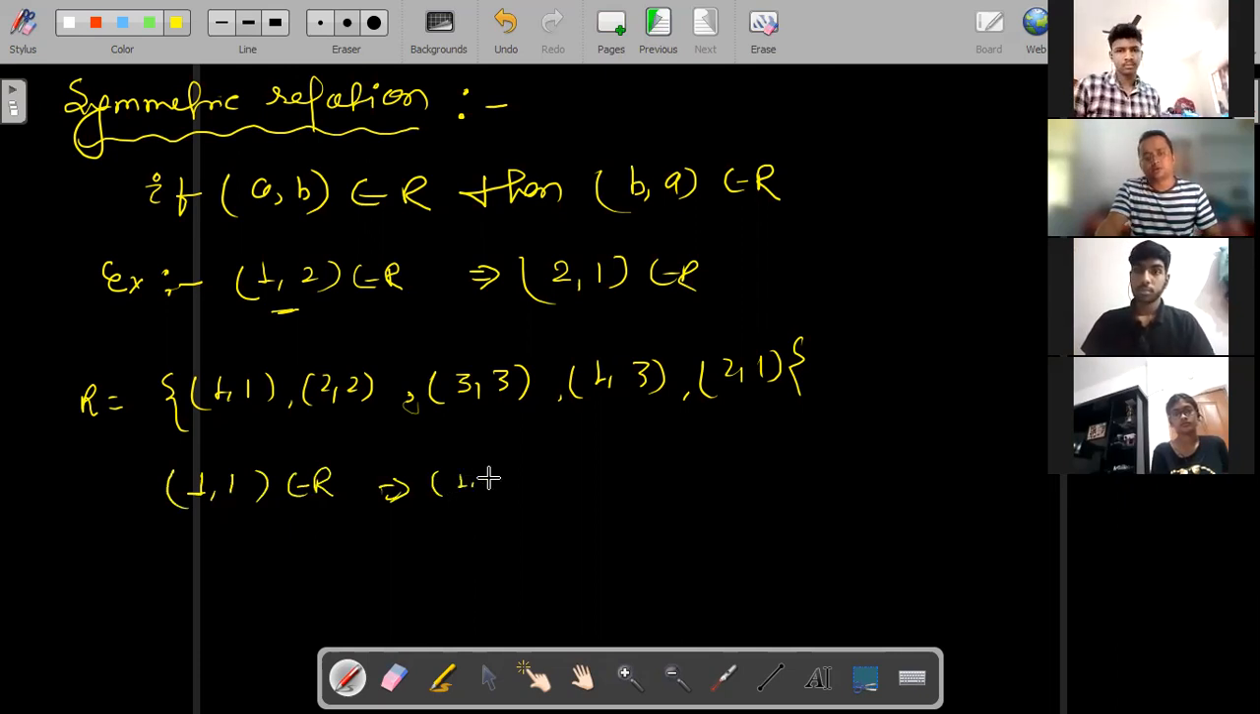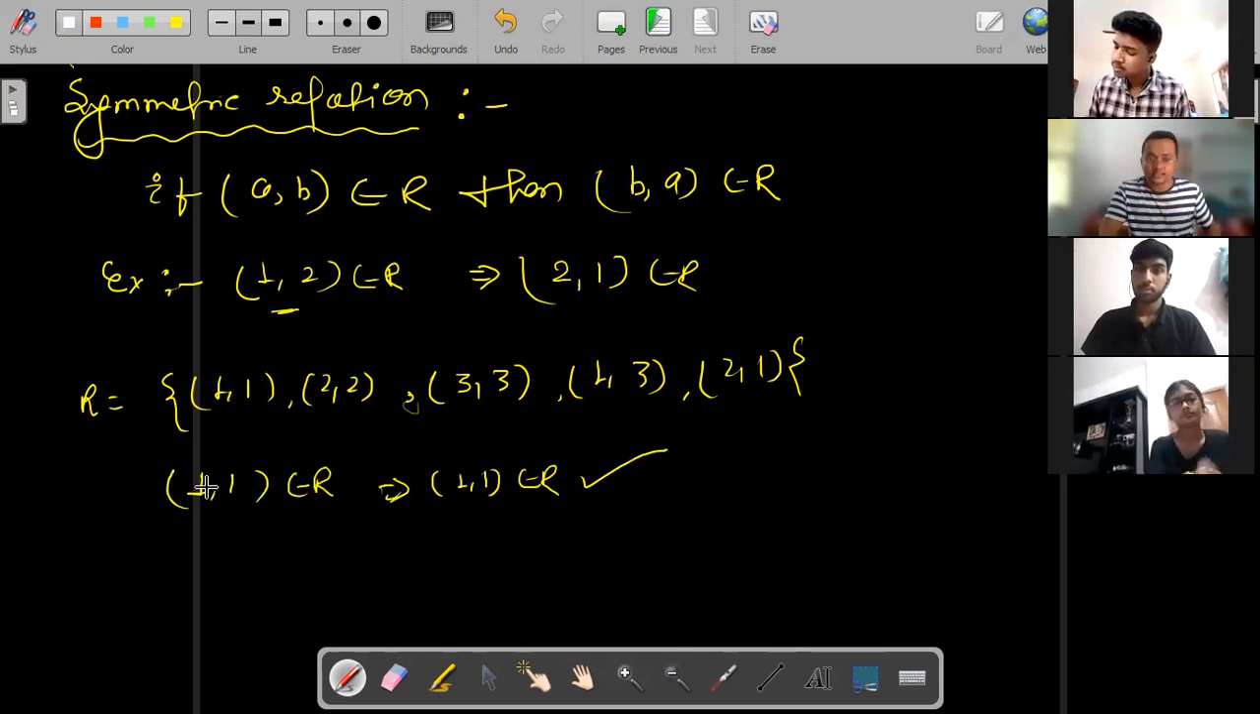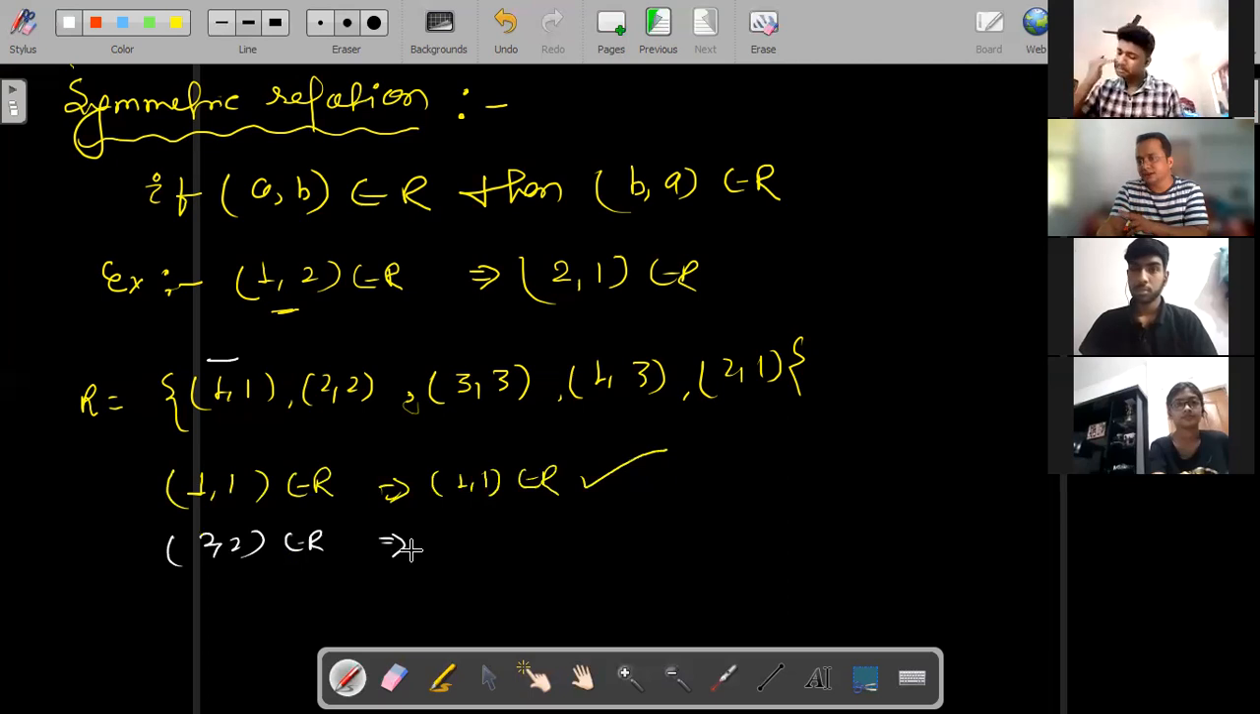So 1 comma 1, is it an element of R? Yes, it is an element of R. So the first element we have checked successfully, and there is no problem in that. Now the second element, 2 comma 2, is an element of R. So A will be replaced by B and B by A, that is AB and BA. Getting my point?